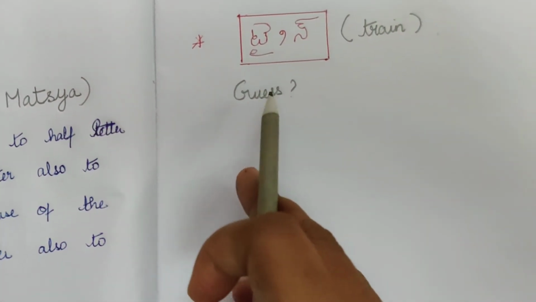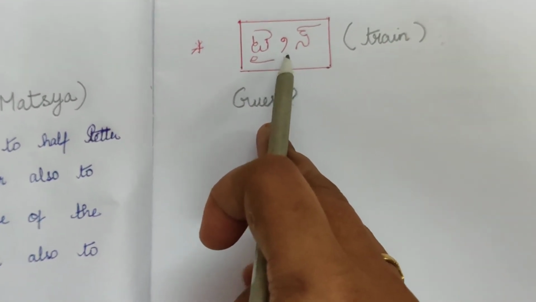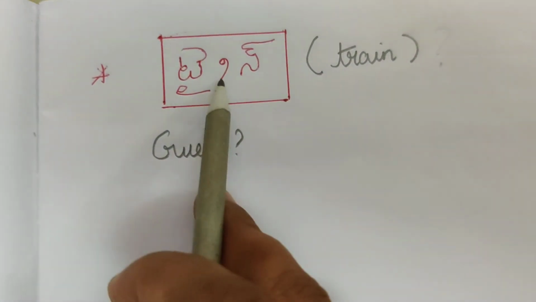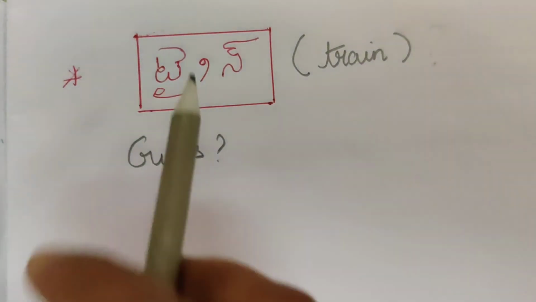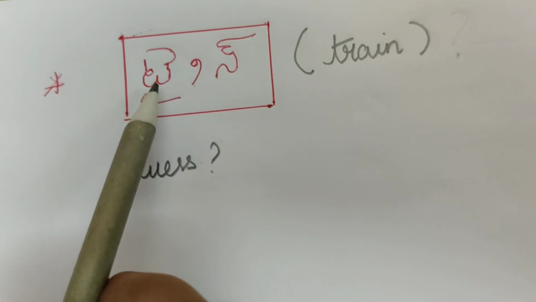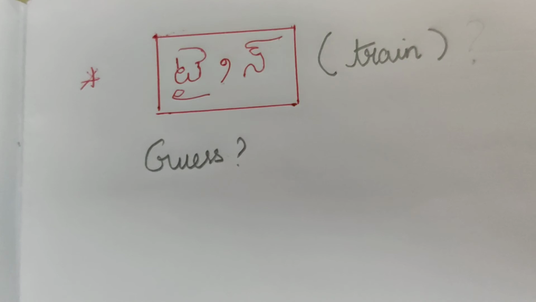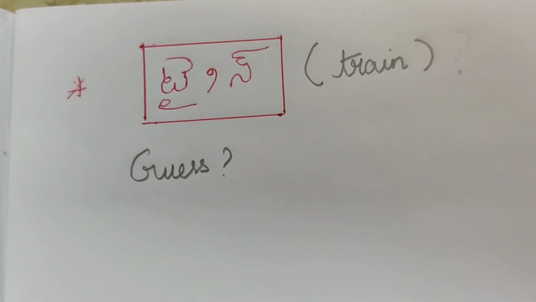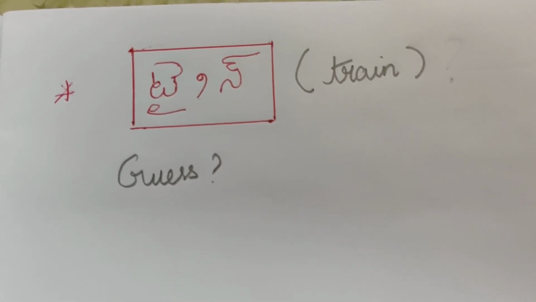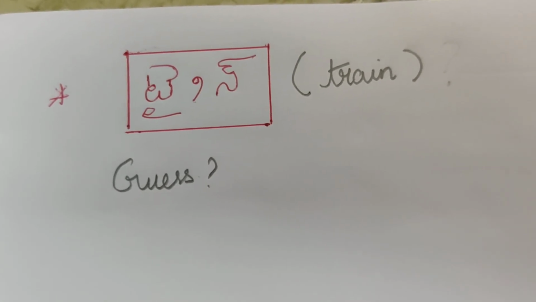Okay friends, I'll give you an example. You have to guess it. Put it in the comment box, why this ra has been there, or else I'll explain now also. See, train. Guess why we have written this ra. I explained previously also why we have written this ra. Train. Ta. Okay, I'll give you some 20 seconds to guess why it is written like this. Can anyone guess? Since you understand the concept, you would definitely have guessed by now why we have written this ra. Okay, I'll explain now.